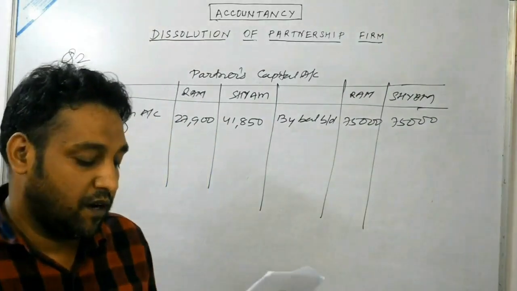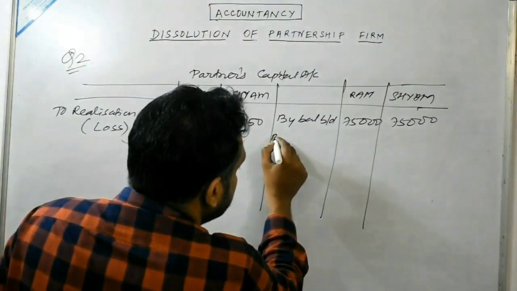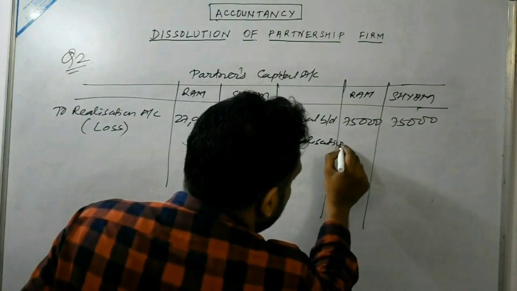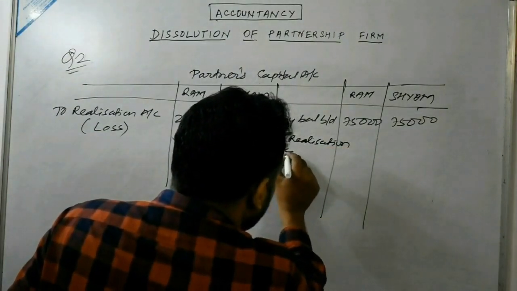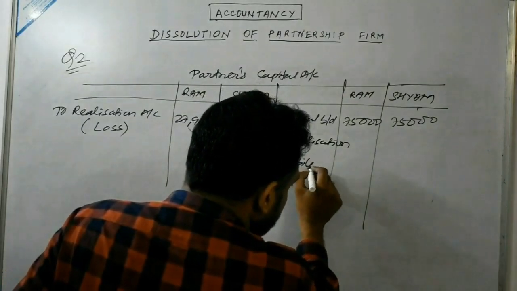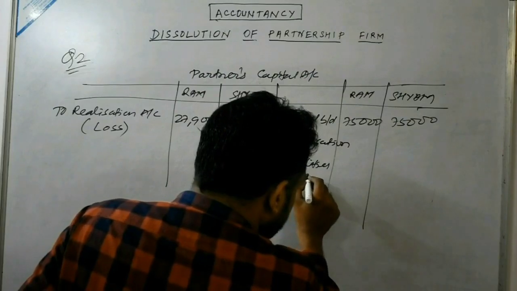Now we see that Ram had paid the amount of creditors and Syam has paid the amount of bills payable. That means their capital account would be credited. So that will be shown on the credit side by realization account for liabilities discharged.